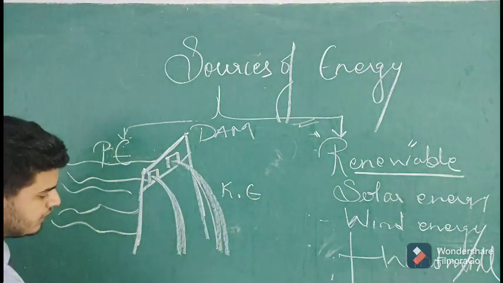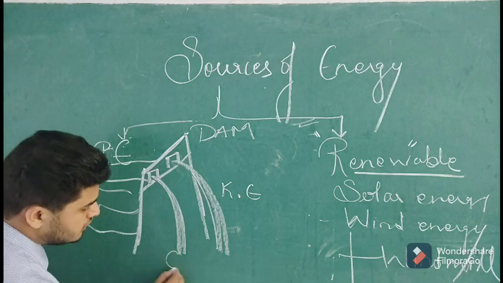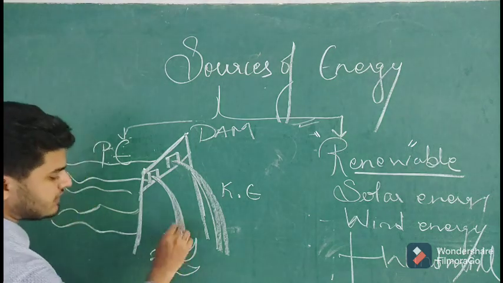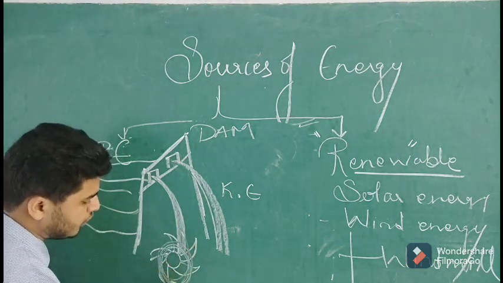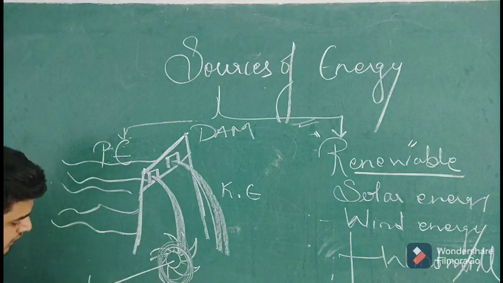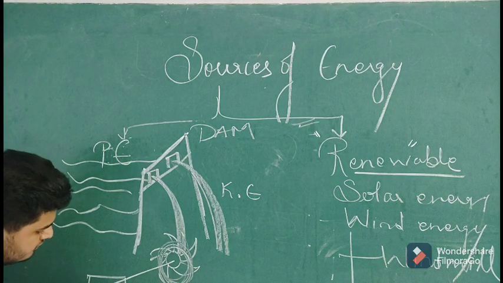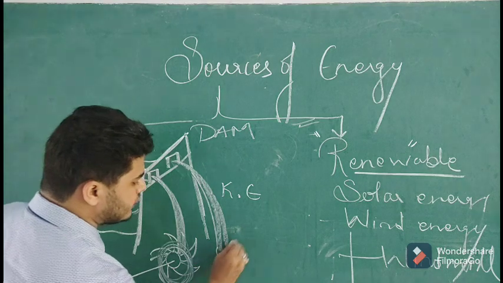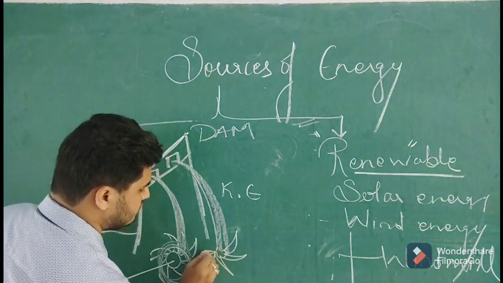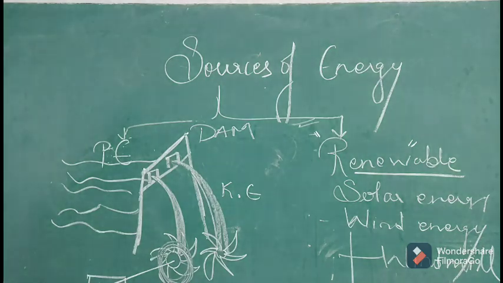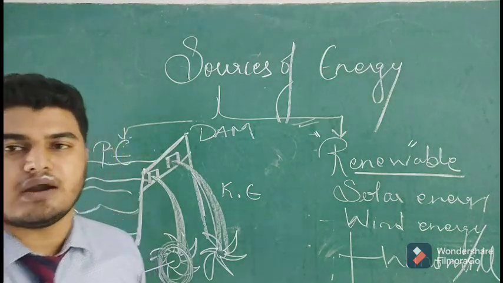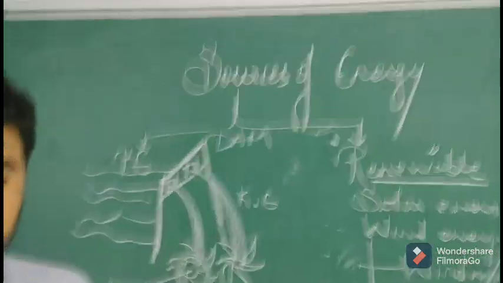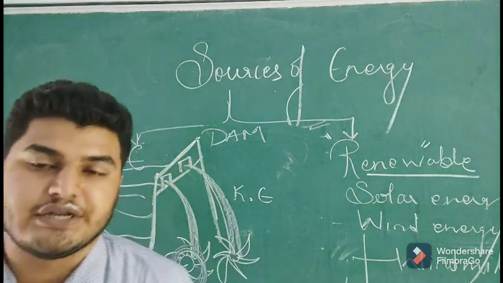When that water falling at high speed falls on a turbine, it makes the turbine rotate, and a generator connected to the turbine starts producing electrical energy. In this way a proper power plant is set up, which is called a hydroelectric power plant. So, hydroelectricity.